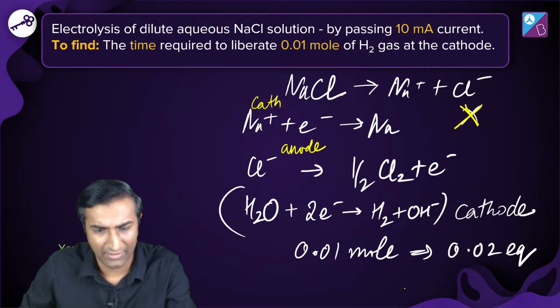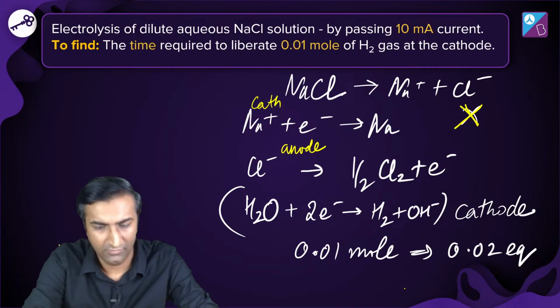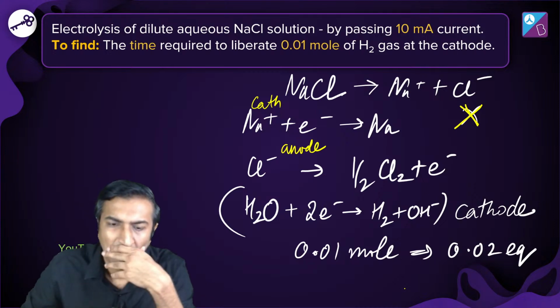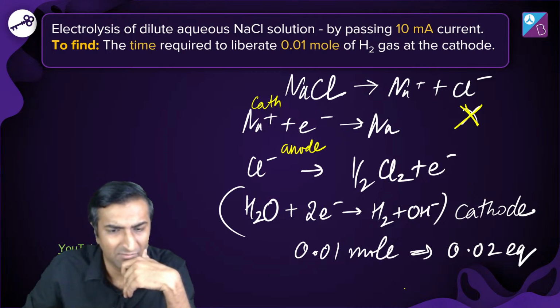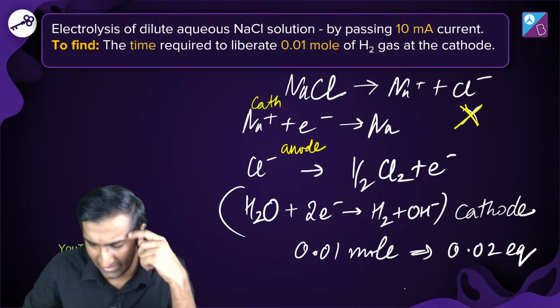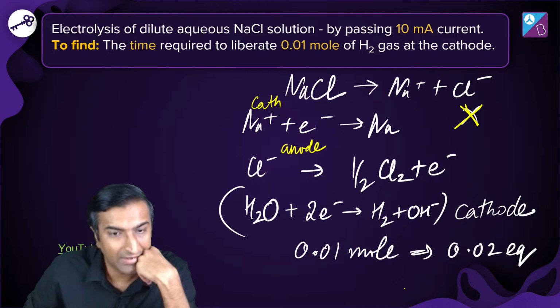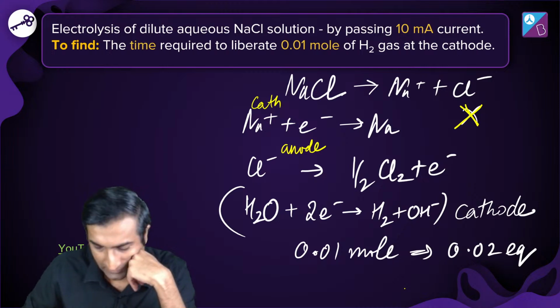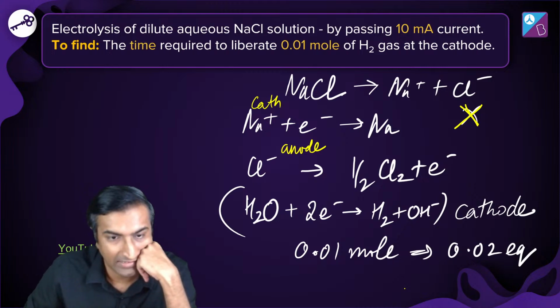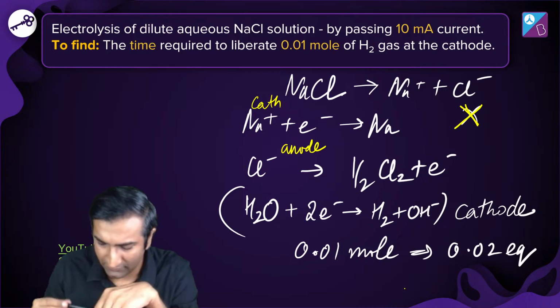I don't know why, but I feel something strange is happening. Electrolysis of water. I did write it like this, but it seems a little shady now, right? I'm assuming that this is happening in a basic medium right now. If I assume that it happens in an acidic medium, then what will happen? Now, is this anode? Is this cathode? We're talking about cathode. At the cathode, reduction will give you 2H2O plus 2 electrons. Yeah, so it was right.